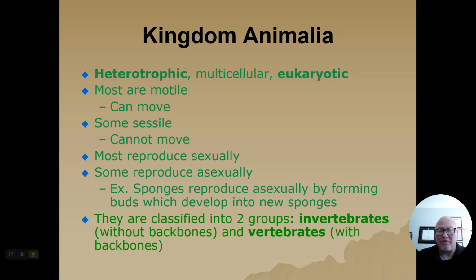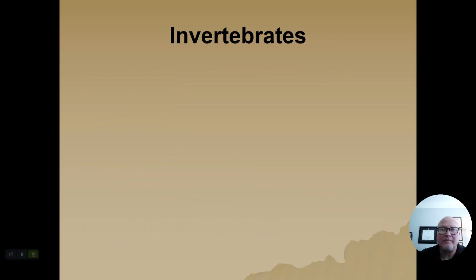There are two groups. Typically, animals are separated into two groups: invertebrates and vertebrates. This is not a taxonomic thing, because there are many groups of invertebrates. Many, as we'll see in just a moment, there are many phyla of invertebrates, but there's only one phylum that contains vertebrated animals, things with a backbone. And so we don't usually look at these two terms. This just means with a backbone or without. So it's not really a taxonomic thing.